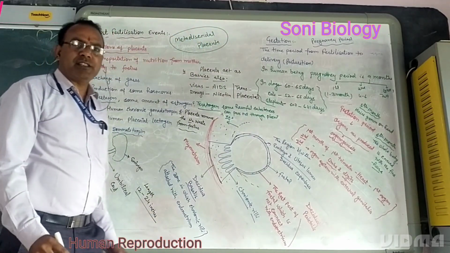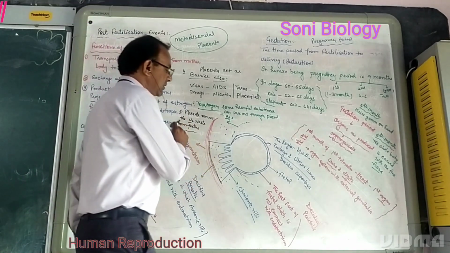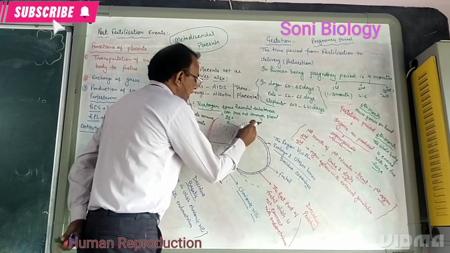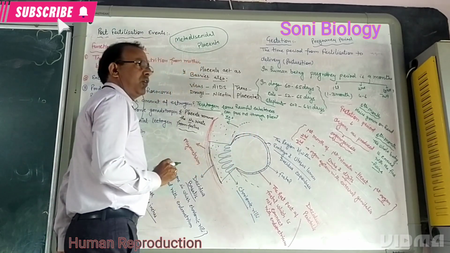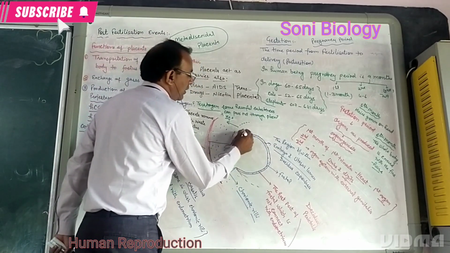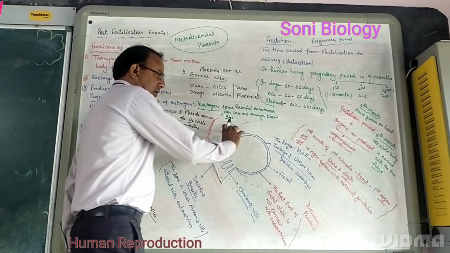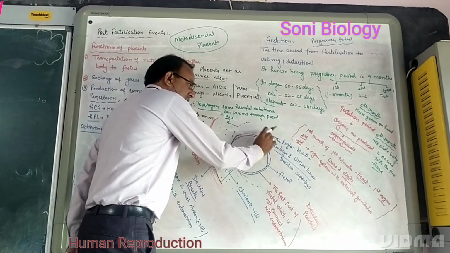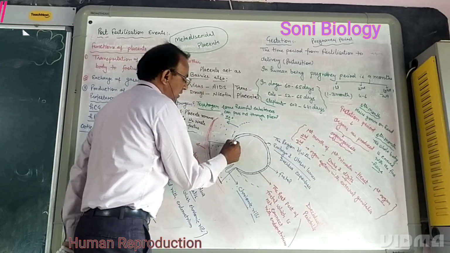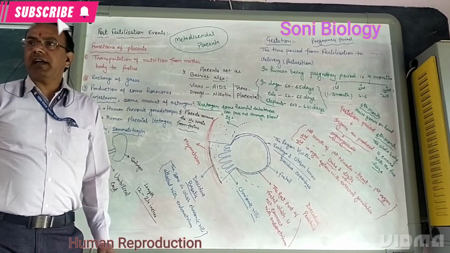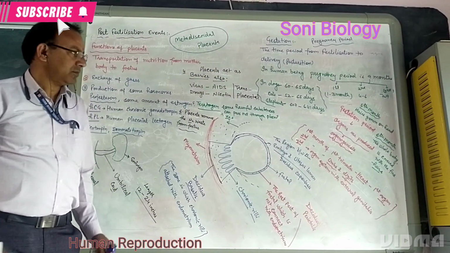What do you mean by metadiscoidal placenta? As we have heard, the fertilized egg implants at the inner wall of the uterus, and all parts develop finger-like projections, chorionic villi. But these chorionic villi are reduced from all other places and remain only here. This structure is called metadiscoidal placenta.